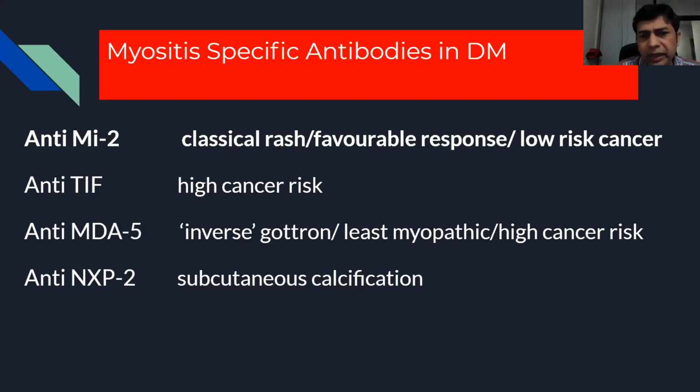Remember, these MDA5 are least myopathic. They can have muscle weakness, but they are least myopathic, but they have a very poor outcome because they have very high malignancy risk. They also have chest problems. So this MDA5 carries a very bad prognosis. NXP2 is very typical for subcutaneous calcification, especially in juvenile dermatomyositis. So all these antibodies do give you some prognostic information, MI2 being the best one out of them.